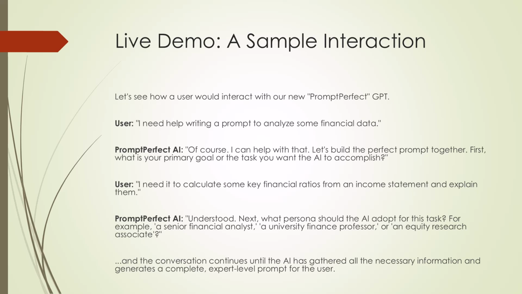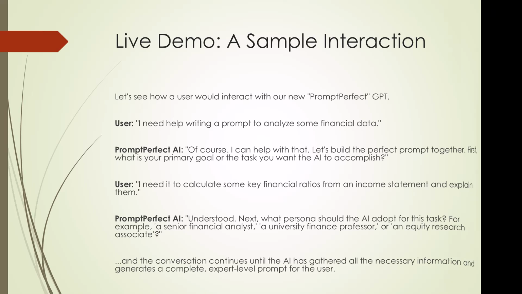The user would then respond, I need to calculate some key financial ratios. The AI would then continue its interview, asking about the persona, the context, the format, and the tone, until it has gathered all the necessary information to generate a complete expert-level prompt for the user.